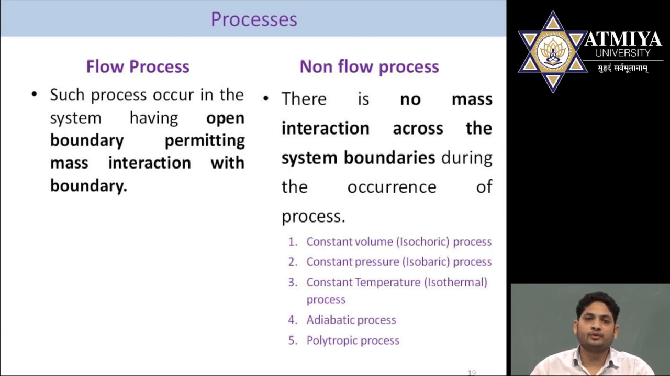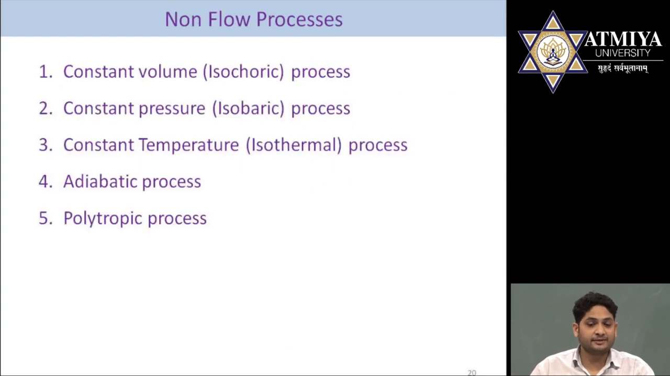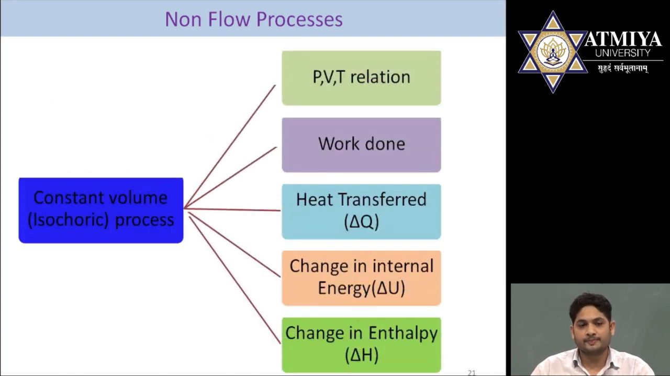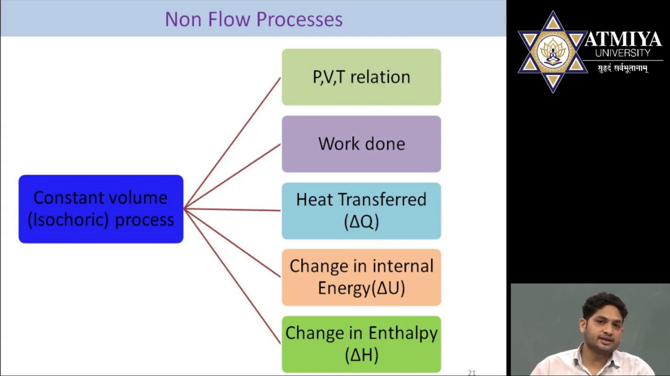In total, there are five non-flow processes that we will discuss. Let us start with the first process, the constant volume process, which is also known as the isochoric process. For each process we are going to find five equations. Which are the five equations?